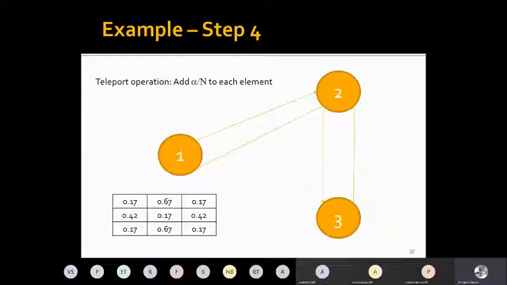So it makes sure that it adds a probability value even to a page which has no outlinks or inlinks. If we follow the HITS algorithm, then we cannot go to a page which is not hyperlinked to any other page, but using the PageRank algorithm, there is a finite probability that I can reach a page without any hyperlink. So here alpha is 0.5, so we are adding alpha by n, 0.5 by 3, to all the entries in the matrix. So now we got the matrix values.